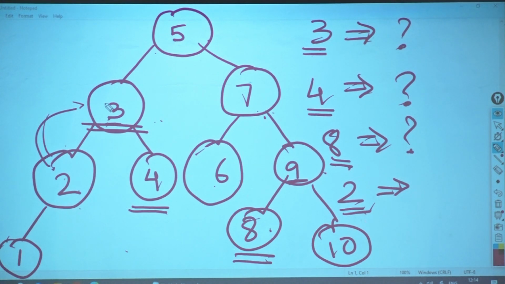Now, whatever you have written, read it once. Does this apply to what you have written? Does it apply to 3? Does it apply to 7? Does it apply to 9? Does it apply to 5? Yes. Does it apply to 2? Yes.